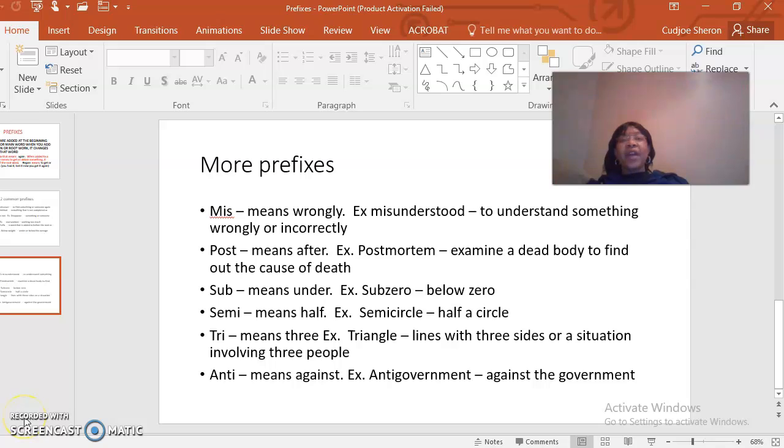Okay, so as you work through the examples of prefixes, keep that in mind, and it will actually also be posted so that you don't forget.